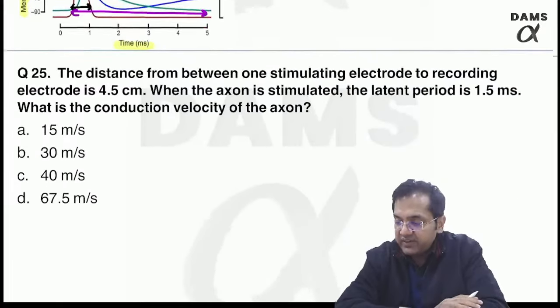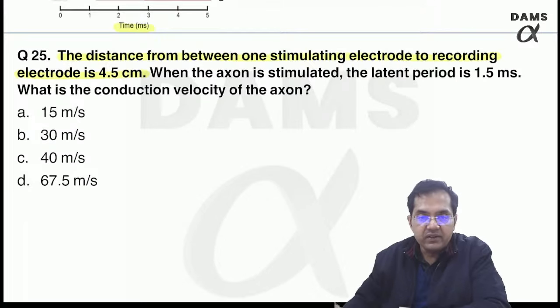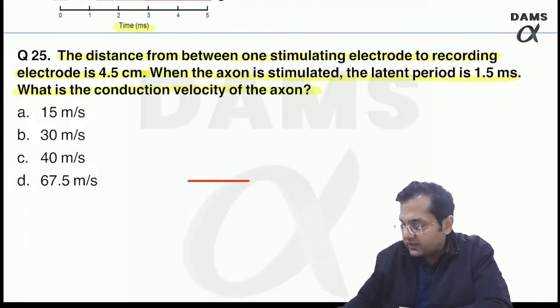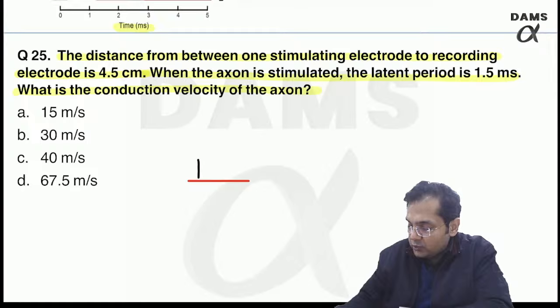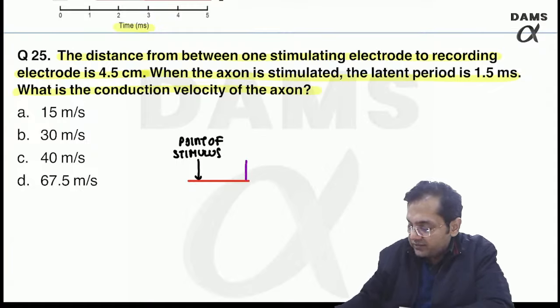Moving to 25, distance between one stimulating electrode to recording electrode is 4.5 centimeter. When the axon is stimulated, the latent period is 1.5 millisecond. What is the conduction velocity of the axon? Please understand, suppose this is the point of stimulus. This is the point from where the response starts, right?